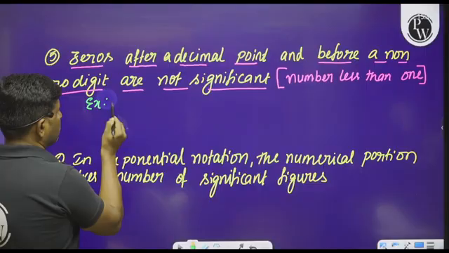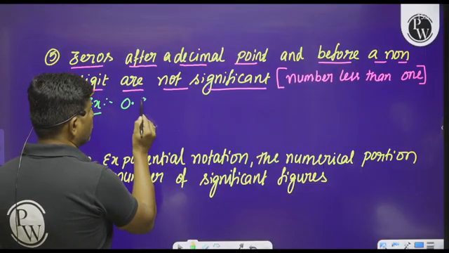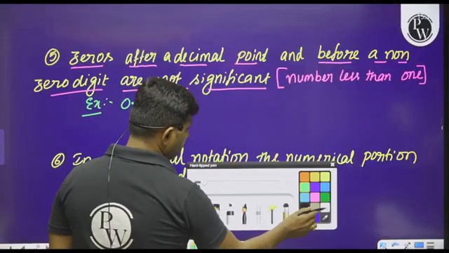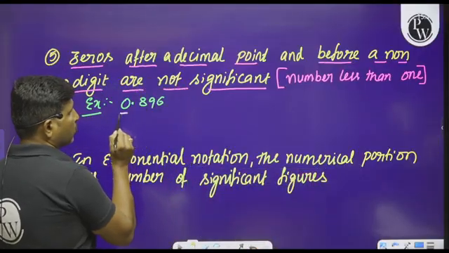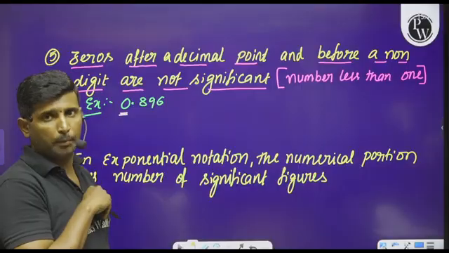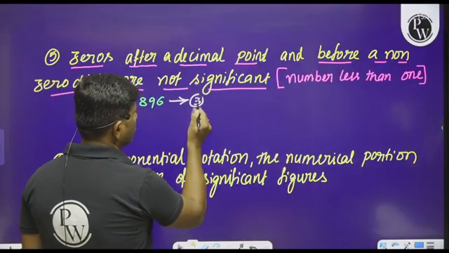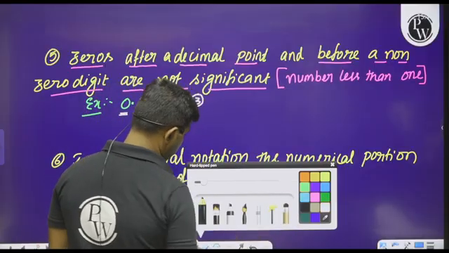For example, 0.896. How many significant figures are there? Observe this. The 0 before a decimal point is not significant. So in this case there are only 3 significant figures.